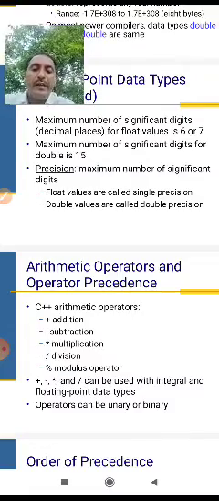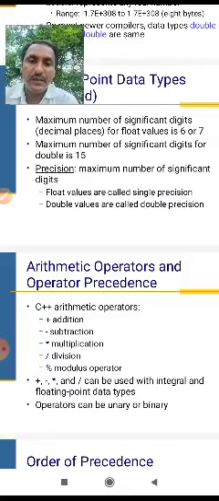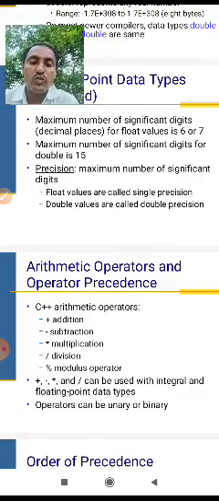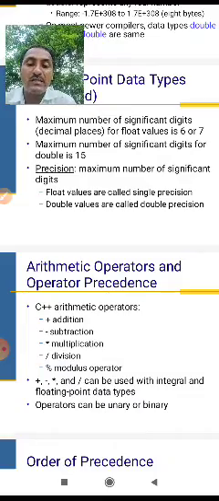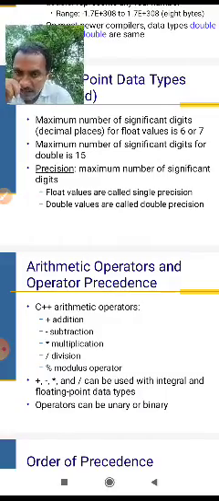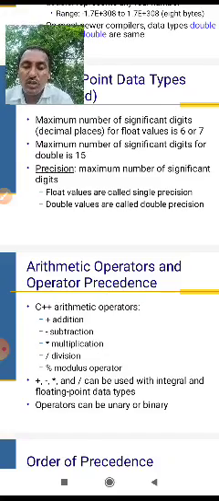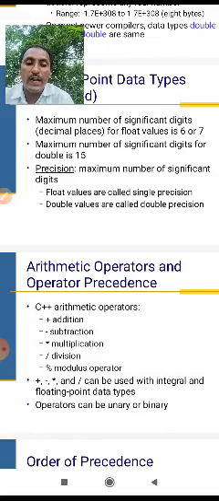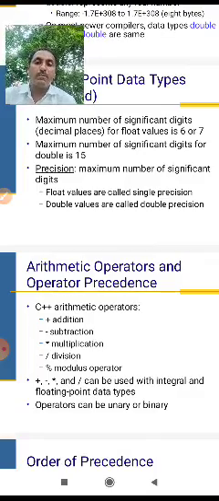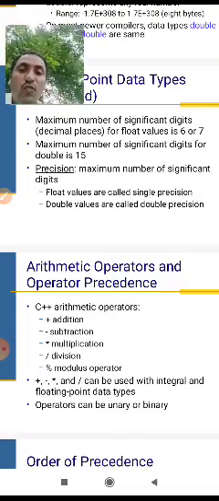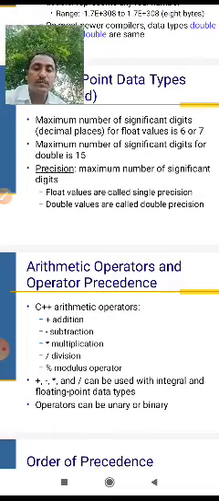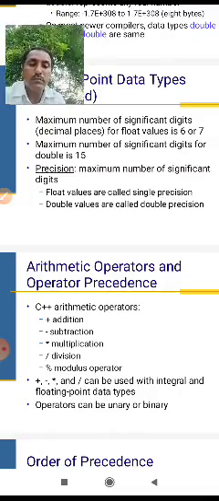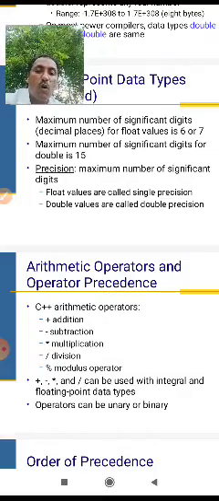Addition takes variable values and gives the sum of two digits. The special symbols are plus, minus, multiplication, and divided by. The addition operator adds two or three numbers and gives the result in the program. Subtraction takes one number from another and gives the result. Multiplication multiplies both values. Division divides two numbers, and modulus gives the remainder.